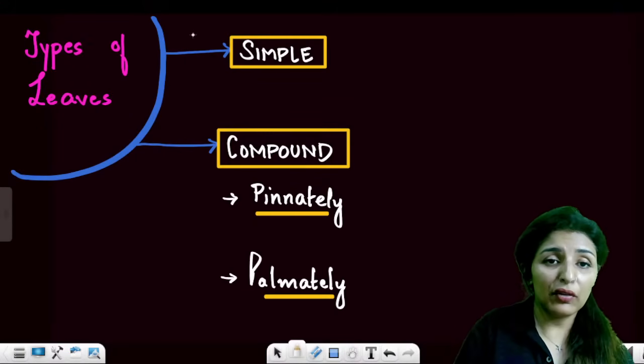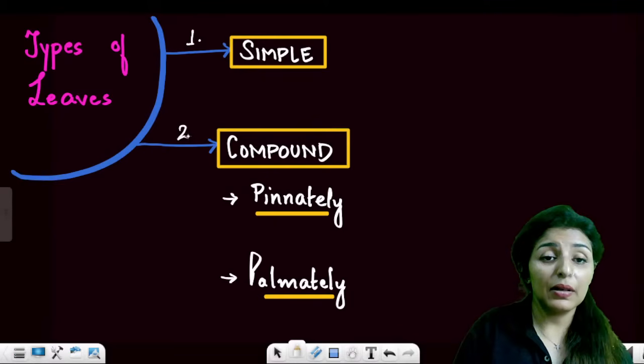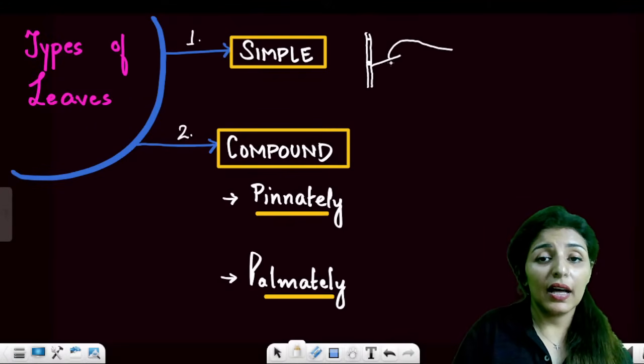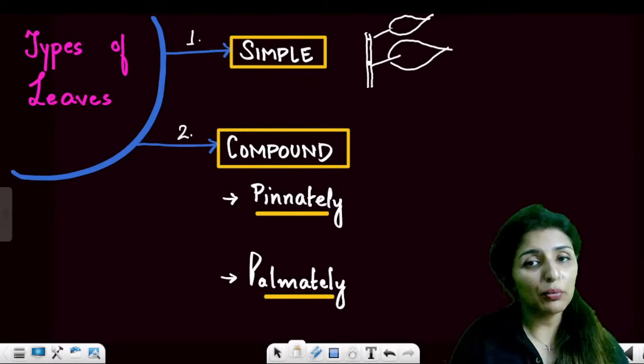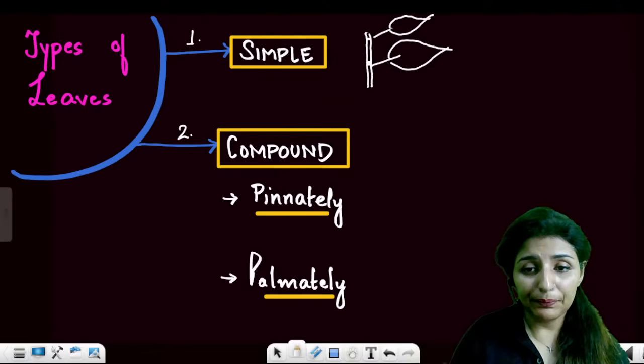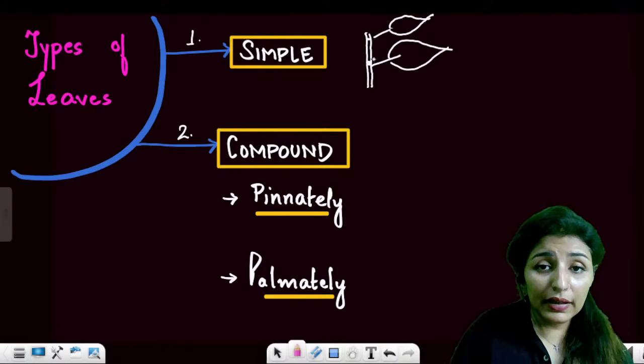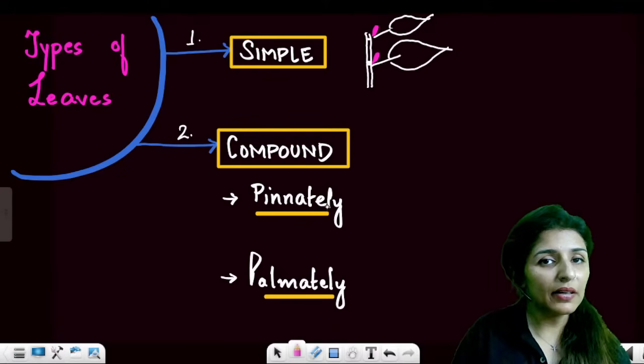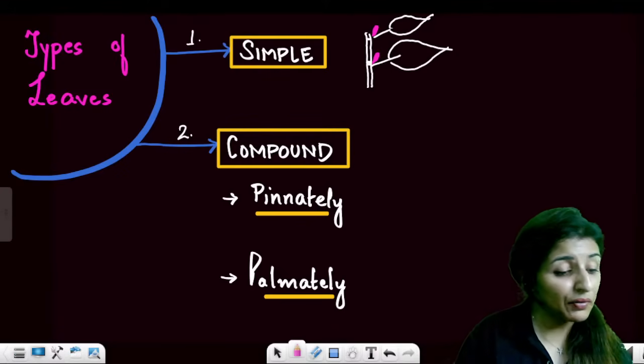Now coming on to types of leaves. Basically we have two types of leaves. One is simple, another is compound. How do you identify? This is the node, and this is the leaf. Every node is going to bear a leaf. Now see here, this is the axil. The axil will bear buds. Are these points clear to everyone?